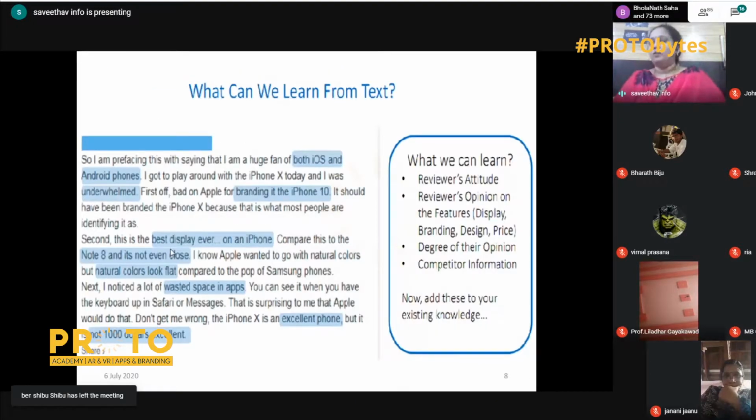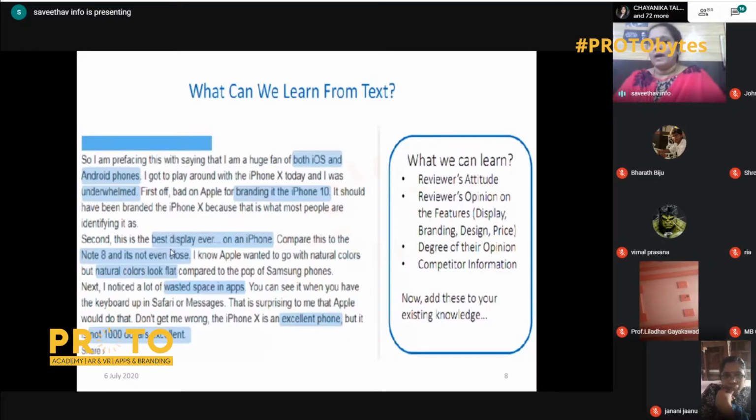Coming to an example of how it actually is. We have a paragraph here. Just go through the paragraph. Take 1 minute to read it. Maybe I can do it fast. The paragraph is talking about a person saying he is a huge fan of both iOS and Android phones. And he got to play around with the iPhone X today, and he was underwhelmed.